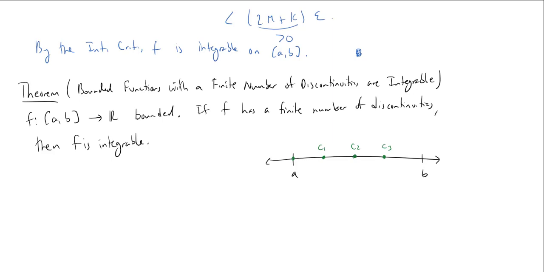I want to break this interval up in a way that I only get one discontinuity in each interval. Furthermore, I would like to make it so that the discontinuities always show up on an endpoint of each interval. So for example, I can toss some little point there, and then I'll break it up at C1. And then I'll toss another point in the middle here and break it up at C2, some point in the middle here, break it up at C3, and now we're good. So we've got these things broken up.